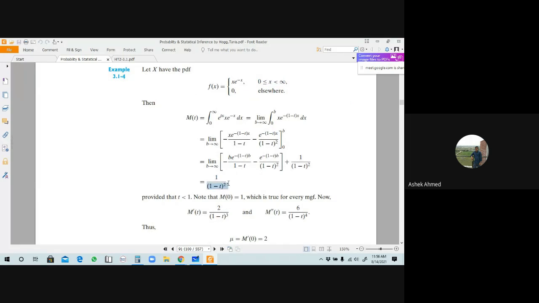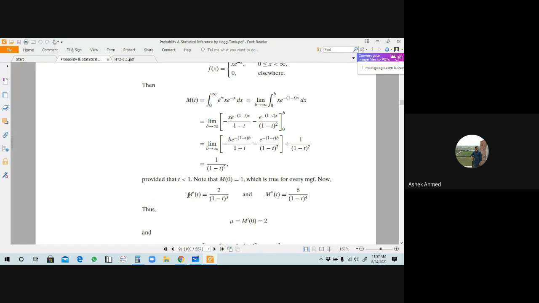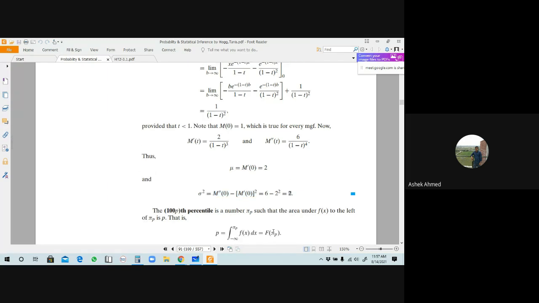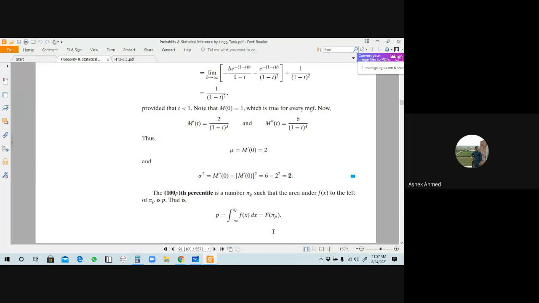This is what is written here: t minus 1 by 1 minus t whole square. Now what do you have to do? For finding mean and variance you have to differentiate those terms, m prime of t, m double prime of t here. Okay, after finding these values you have to find out the mean. For mean that will be m prime of 0; for variance that will be m double prime of 0 minus m prime of 0 whole square here. Okay, so this will be the result here, understand? Respond to me. Yes sir, okay.